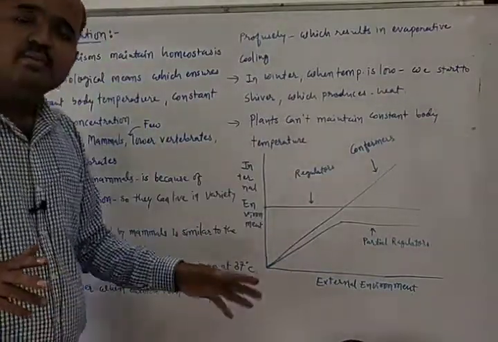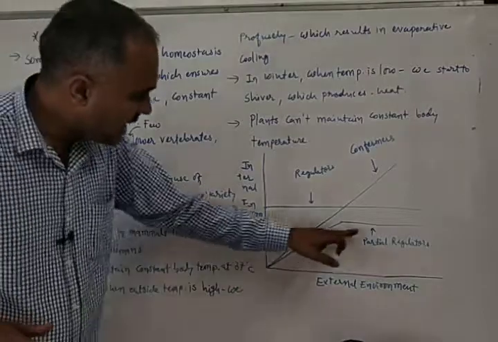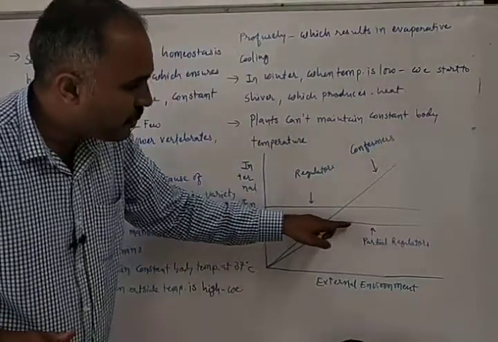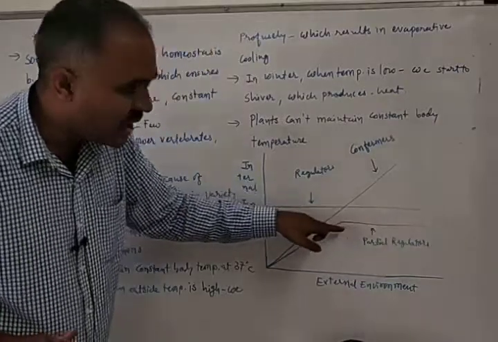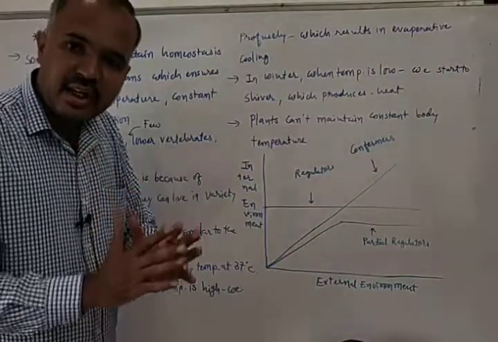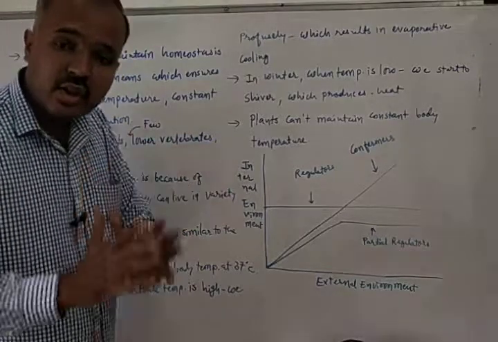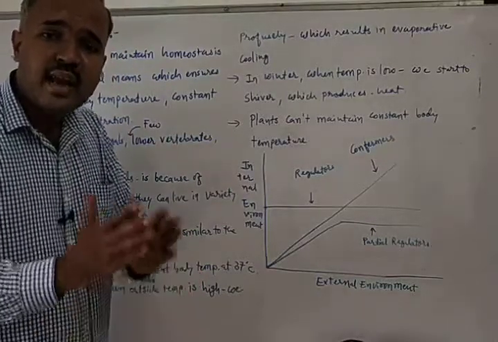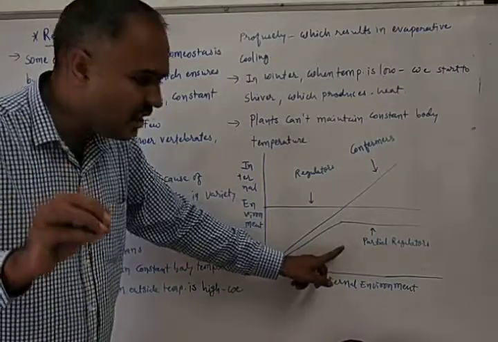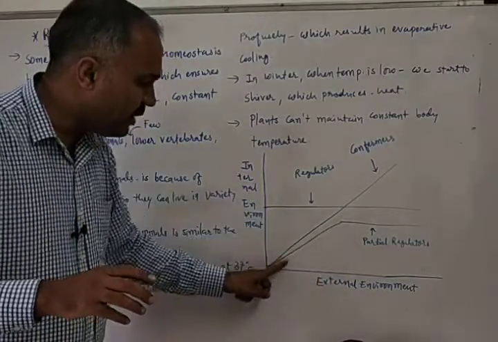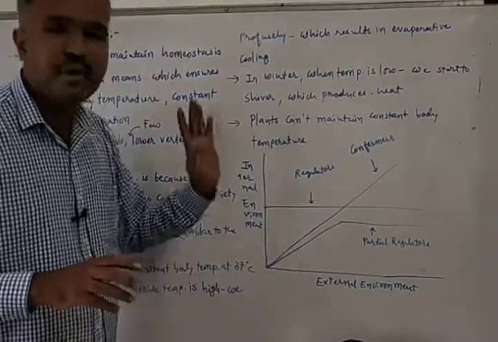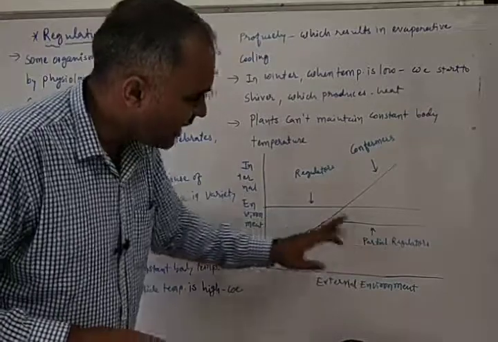Whereas some organisms will be partial regulators. They can maintain constant body temperature and constant osmotic concentration within a narrow range, in very limited conditions. Beyond those conditions, they will also become conformers. So these are known as partial regulators.